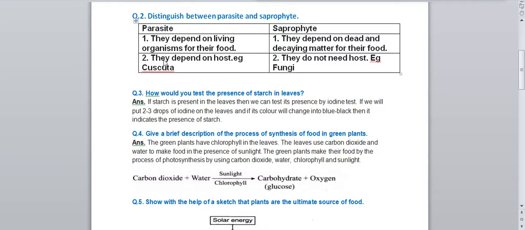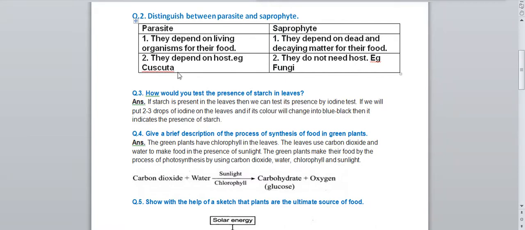Second point, parasites depend on a host. Example, Cuscuta, means the living organism from which they are getting the food. That is the host for the parasite. Example you can write as Cuscuta. And for saprophytes you will write, they do not need any host. Example, fungi. Example of saprophyte is fungi and example of parasite is Cuscuta.